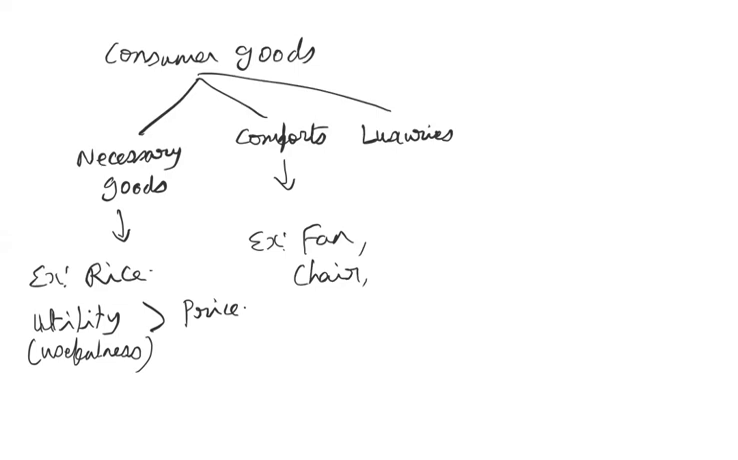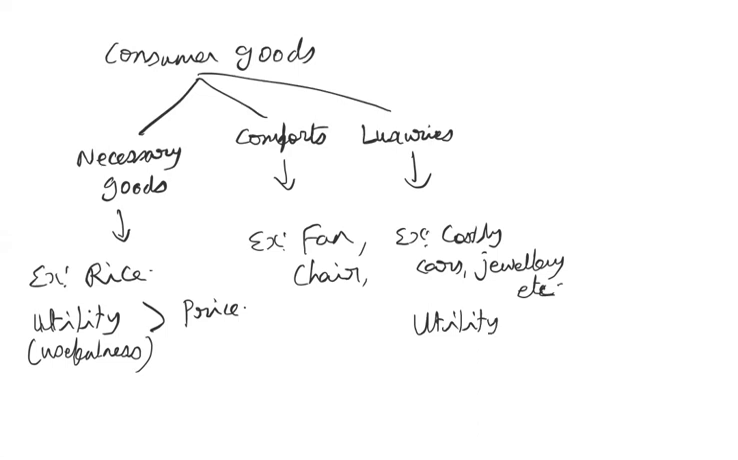And then next comes the category of luxurious commodities. Luxurious commodities are not at all necessary, but they show the status. So costly cars, jewelry, any example you can take. We can totally survive without these costly items, but still people purchase them to prove their status. So utility is much, much lesser than the price, unlike the necessary commodities.